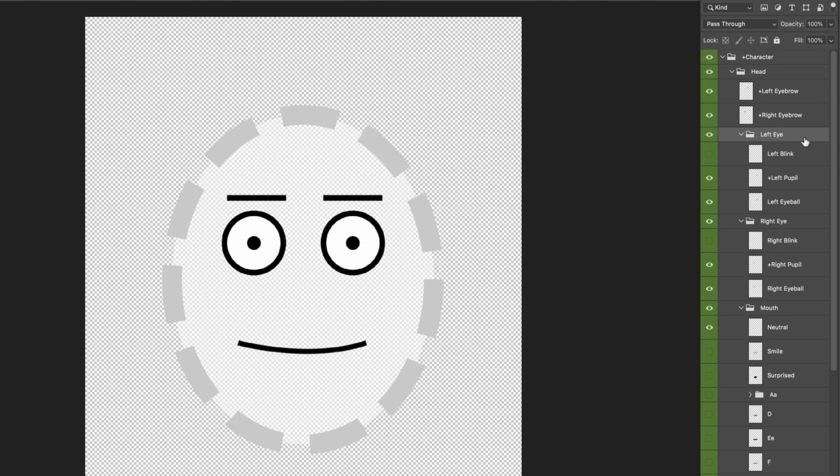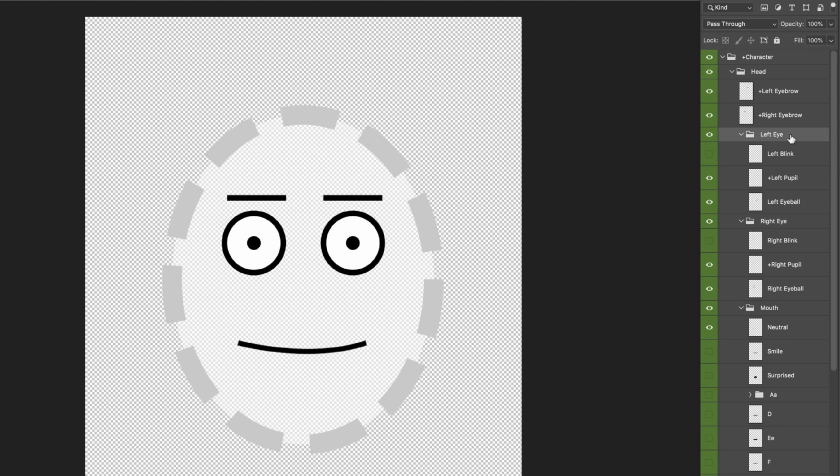Then I'll make the eye group, and inside the eye you want your blink state, which is going to show up when your character is blinking. When you are blinking your eyes in the webcam, that's what you want to show up, and that will also make anything else in this group disappear, which is your plus left pupil and your left eyeball. So these components make up the eye.